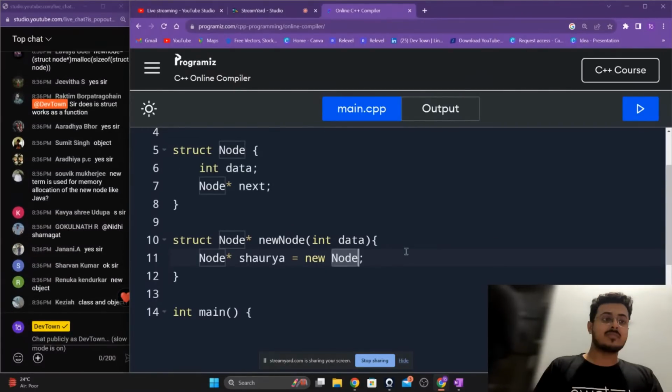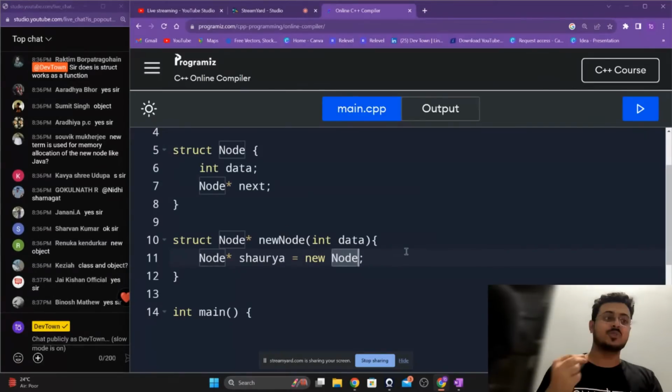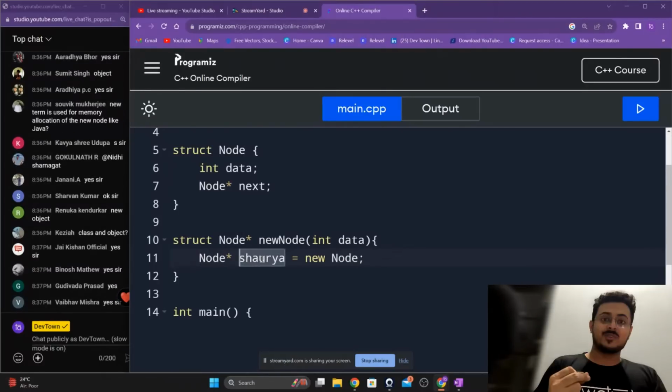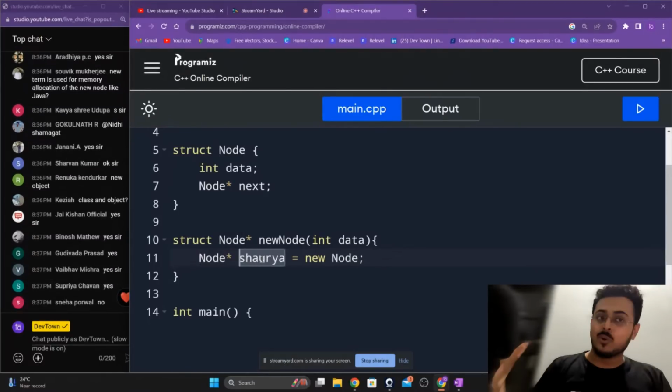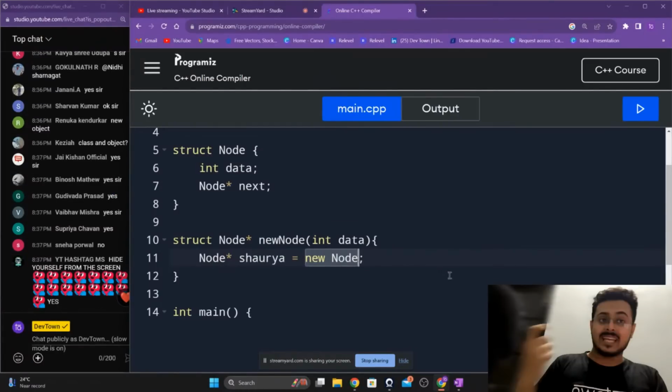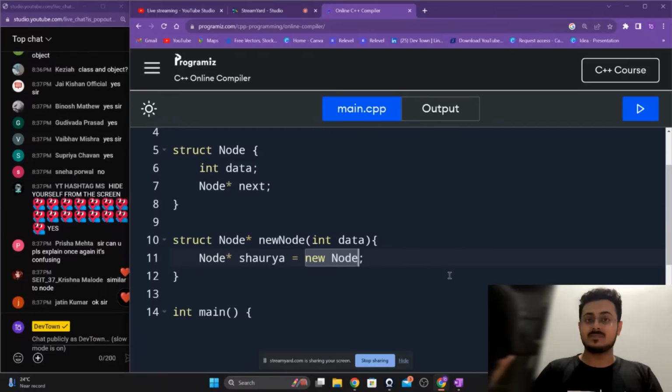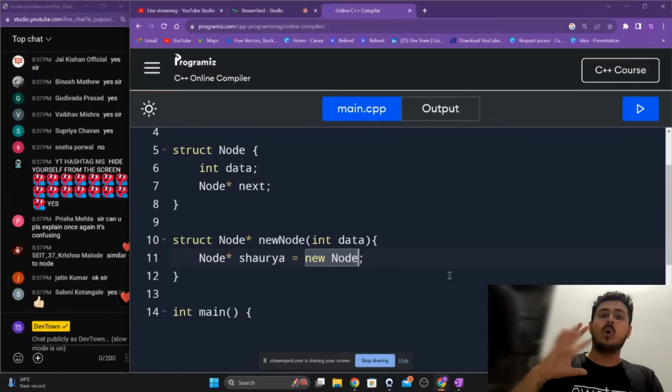This is something that you need to understand, guys. Right over here, you're creating a node called Shaurya. To create that, you're creating it as a new object of type node.